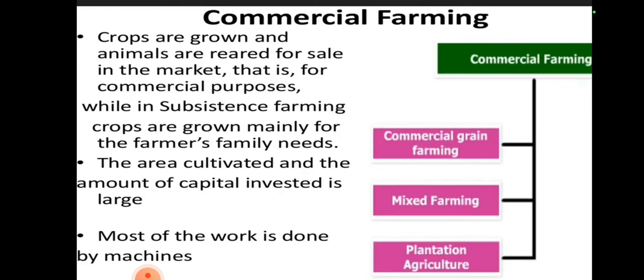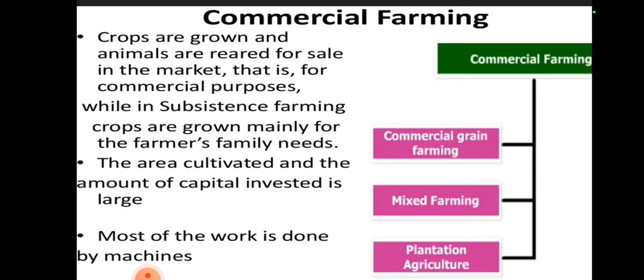Now, commercial farming. It is very, very important. Crops are grown and animals are reared for sale in the market, that is, for commercial purposes. It is called commercial farming.